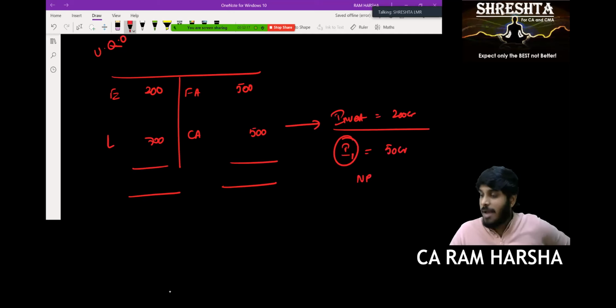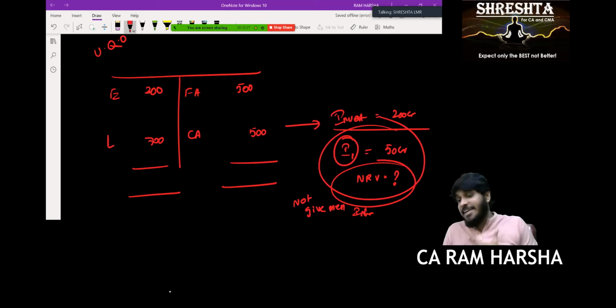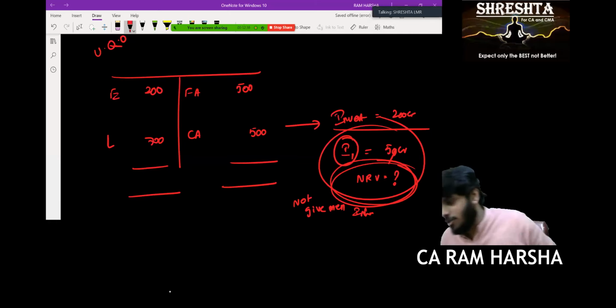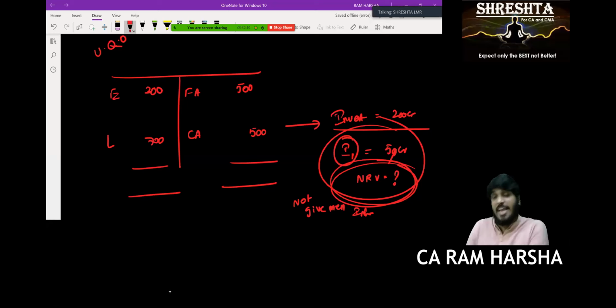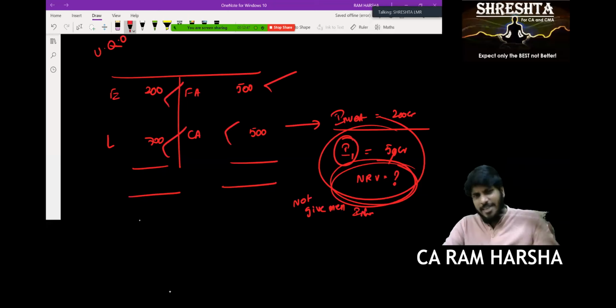I am asking management what the NRV is. Management did not give me the information. Even when I tried to get information about NRV, I am not getting it. Let us assume the value is 5 crores, not 50. For 5 crores worth of inventory, NRV details are not available. No information. But the remaining items, I know, are all correct.